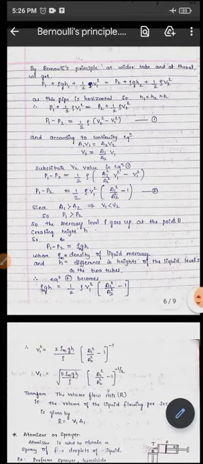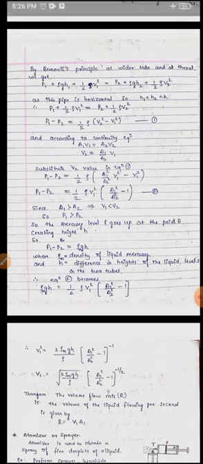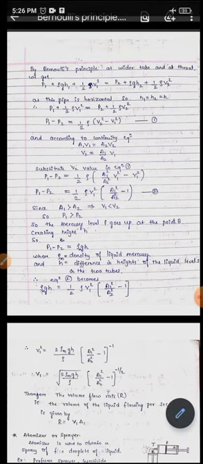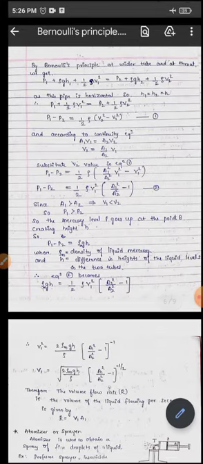From this equation, take V1 square as common. So what will it be? P1 minus P2 will be equal to half of rho V1 square into A1 square divided by A2 square minus 1. Take this as equation number 2.